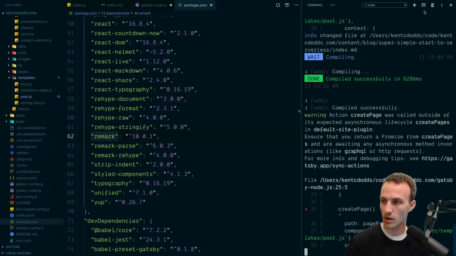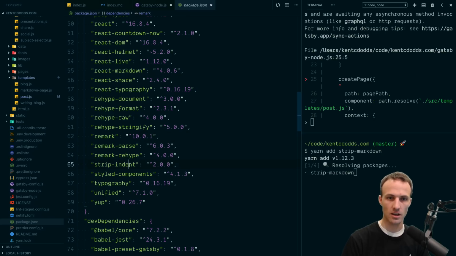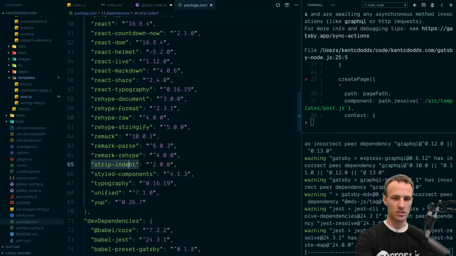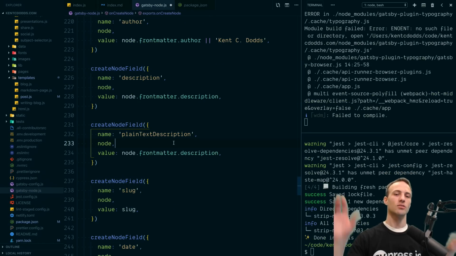So I'm going to pop up another one of these. Yarn add as a dev. Nope, it'll be, I guess it's a dev dependency. Nope, we'll just make it a regular dependency because this is just as much a regular dependency as all of the other things that I'm doing. So I don't really, who cares?